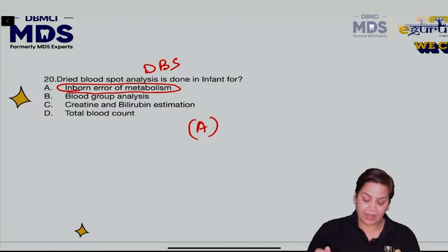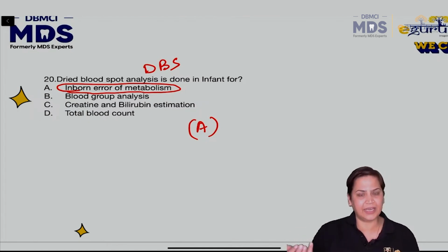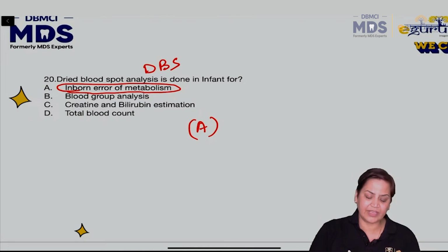Clear? The rest: creatinine and bilirubin estimation, again serum is there. This is CBC, again a hematological test. Blood group analysis is again different. DBS is always done to check the inborn error of metabolism. One example I am quoting is phenylketonuria. Right?